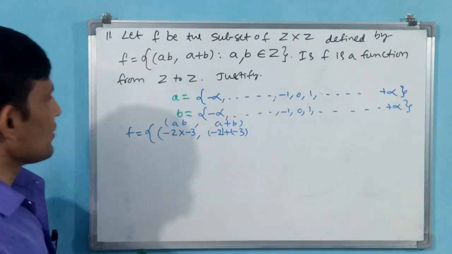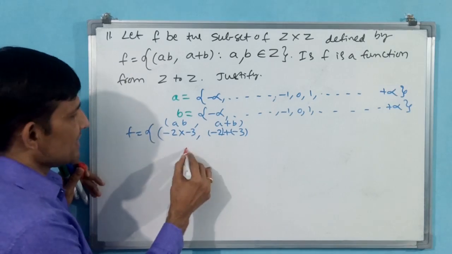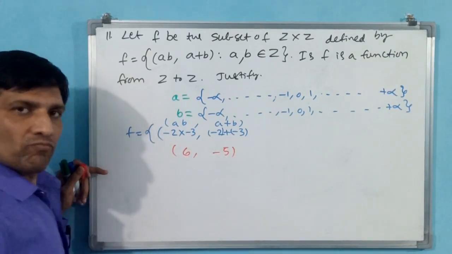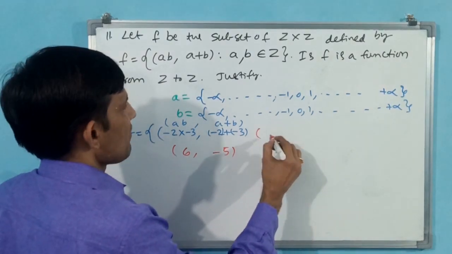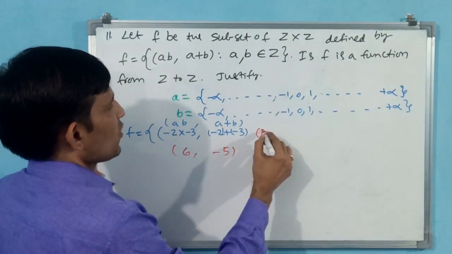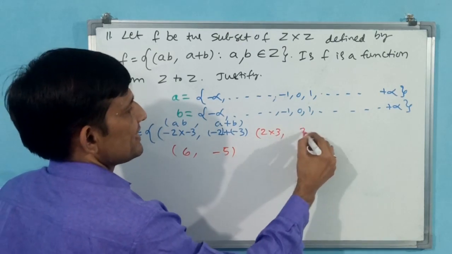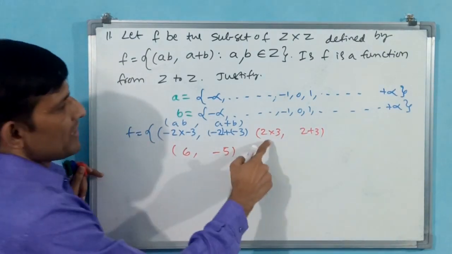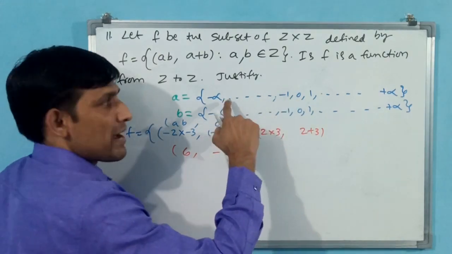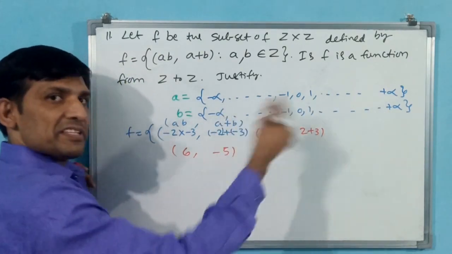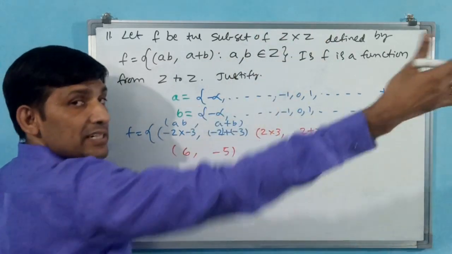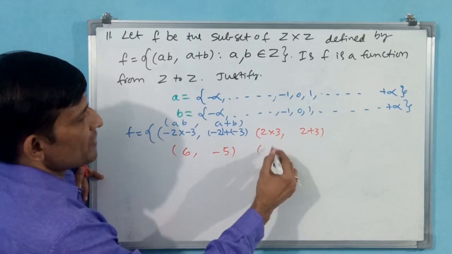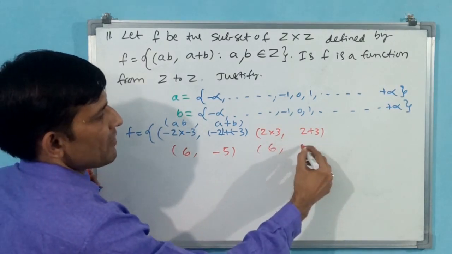Okay. What is going to come here? Minus 2 into minus 3, 6 will come. Minus 2 plus minus 3, minus 5 will come. Okay. Next time what do I take? 2 into 3 I take, 2 plus 3. Understand? Why? Because I can take Z, positive, negative, 0, everything I can take. Because Z cross Z is a big set. Ordered pair, multiplication. Okay. 2 into 3, 6 has become. 2 plus 3, 5 has become.